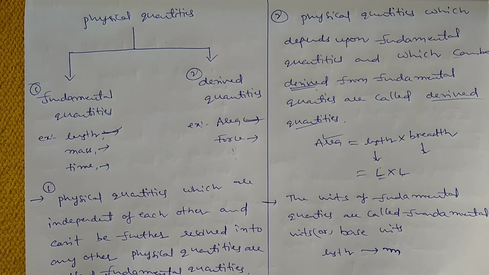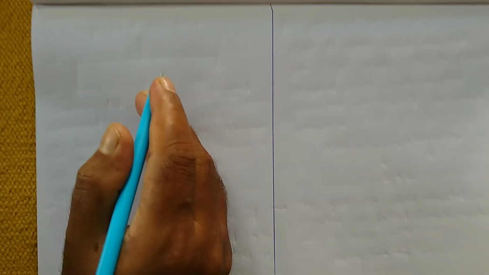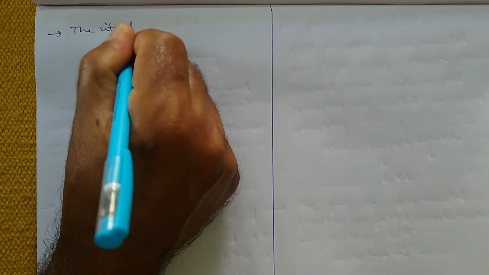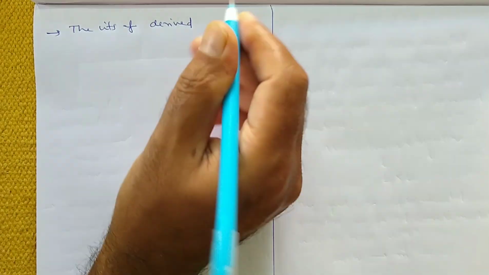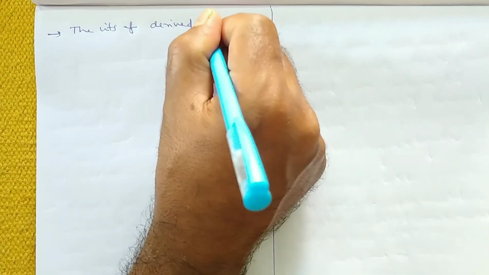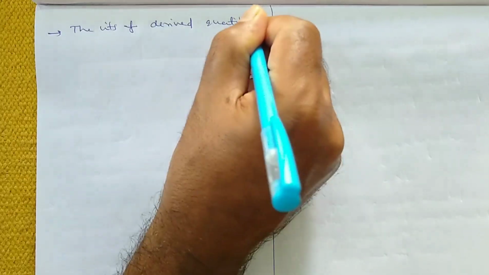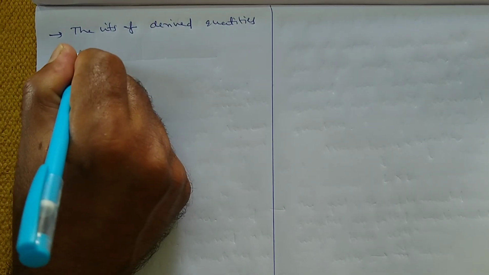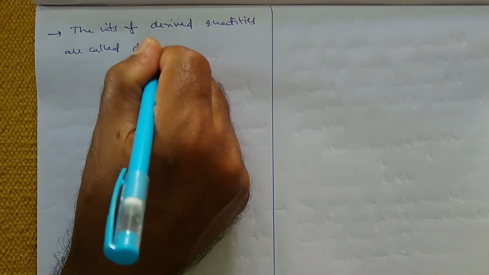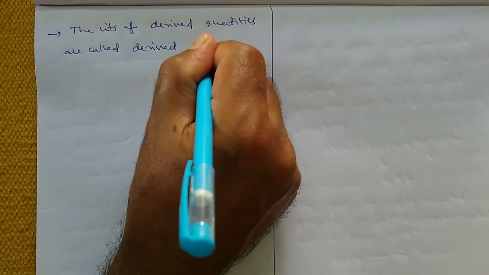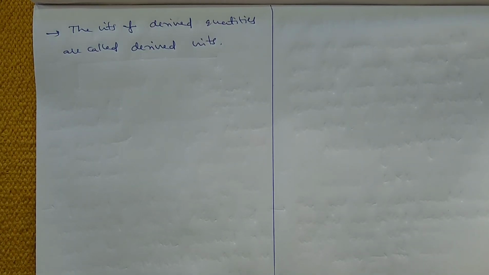Whereas the next one is derived units. That means the units of derived quantities are called derived units.